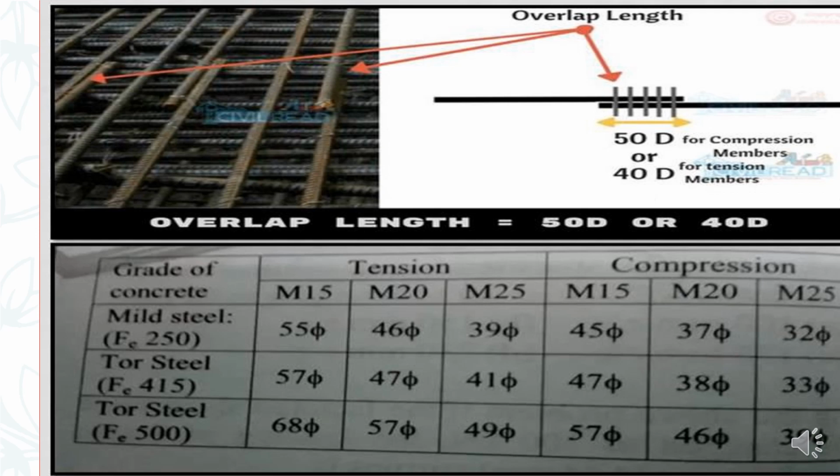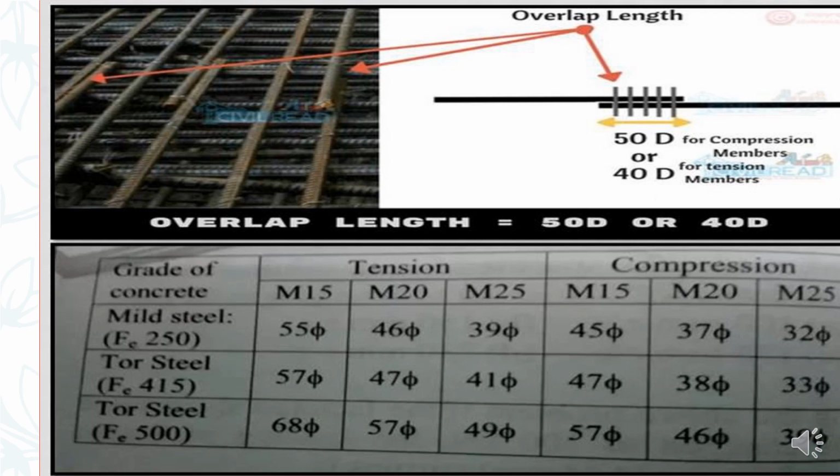Grade of concreting. Mild steel Fe 250: for tension members, 55 dia for M15, 46 dia for M20, 39 dia for M25; for compression members, 45 dia for M15, 37 dia for M20, 32 dia for M25. For steel of Fe 415: 57 dia for M15, 47 dia for M20, 41 dia for M25. This is for a tension member. Compression: 47 dia for M15, 38 dia for M20, 33 dia for M25. This is for a compression member.